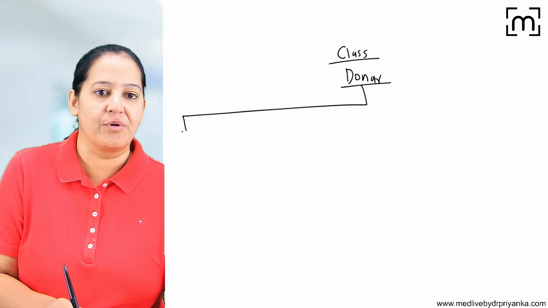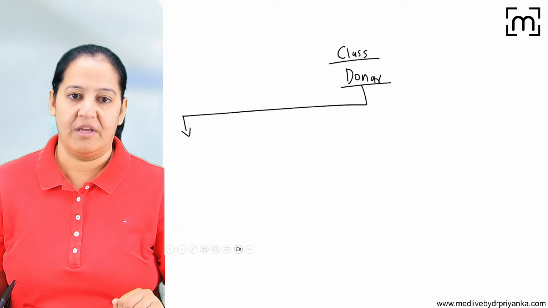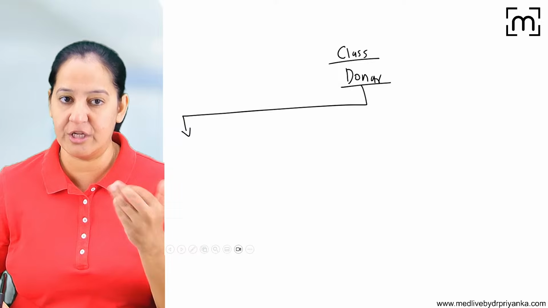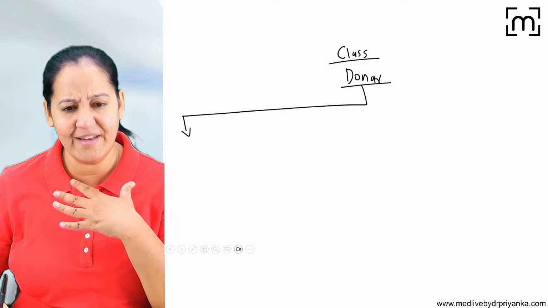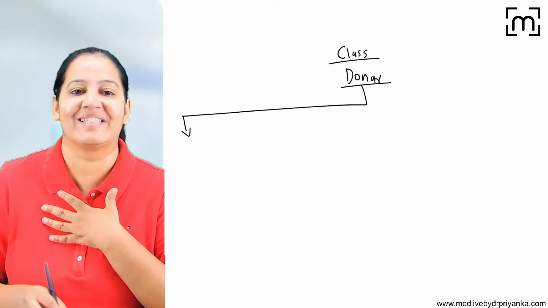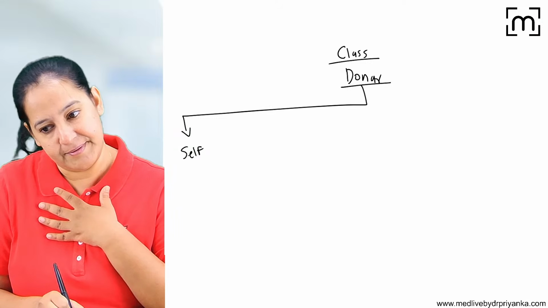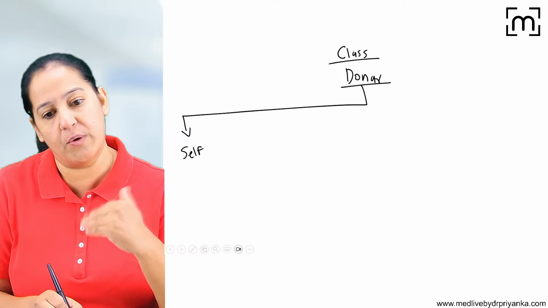Tell me the best donor. Who is the best donor, in which there is no chance of rejection? If I take the organ or tissue from that donor, I will not have any rejection, 0% rejection. Who is that? Me, myself. So number one, self. I am the only donor and the only recipient. You may ask, ma'am, how is it possible?